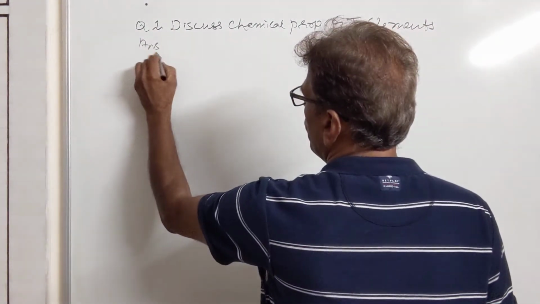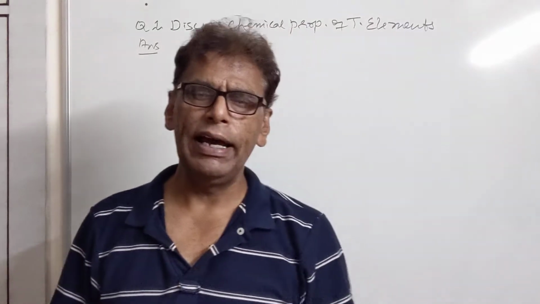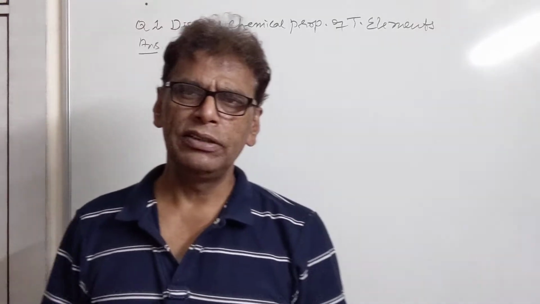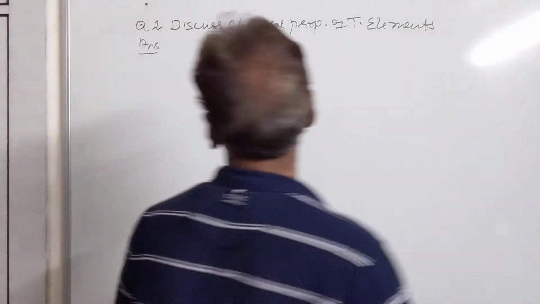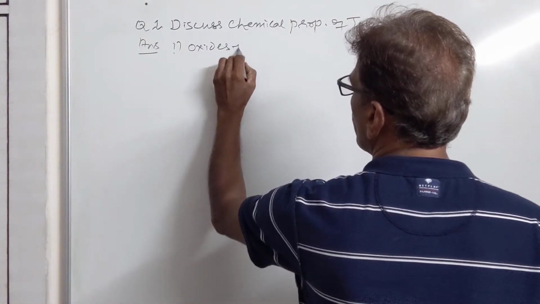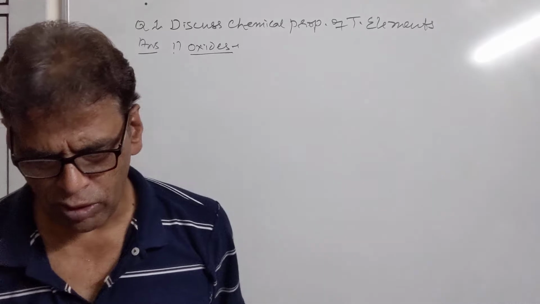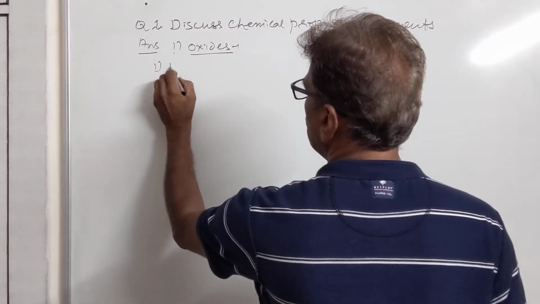Answer: transition elements form oxides, halides and sulfides on reacting with oxygen, halogens and sulfur. So first of all we'll take oxides. All the transition elements are highly electropositive metals, so they react with oxygen directly or indirectly and produce a number of oxides. These oxides are of three types. Number one is basic oxides.